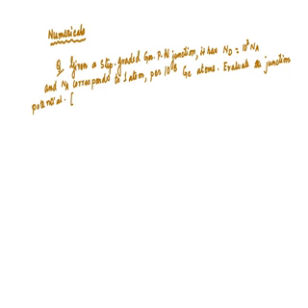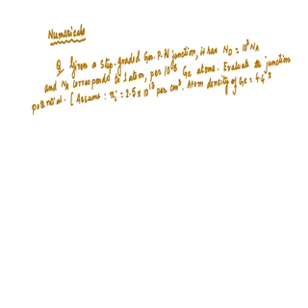Another hint is given. Assume Ni equals 2.5 into 10 to the power 13 per cm cube, and also atom density of germanium equals 4.4 into 10 to the power 22 atoms per cm cube.